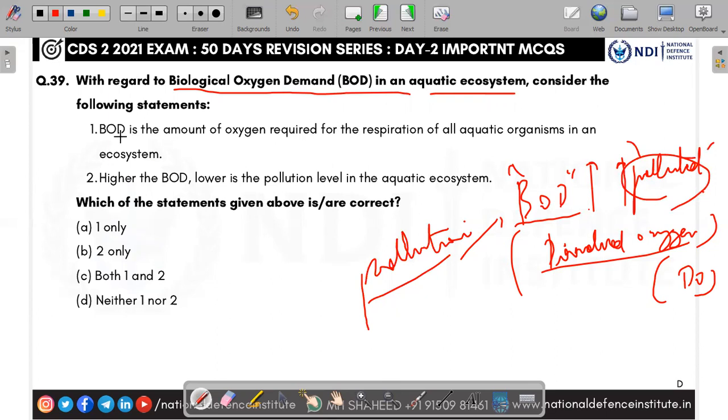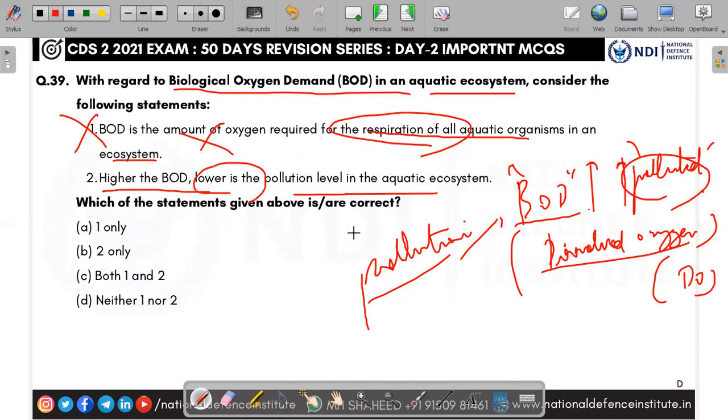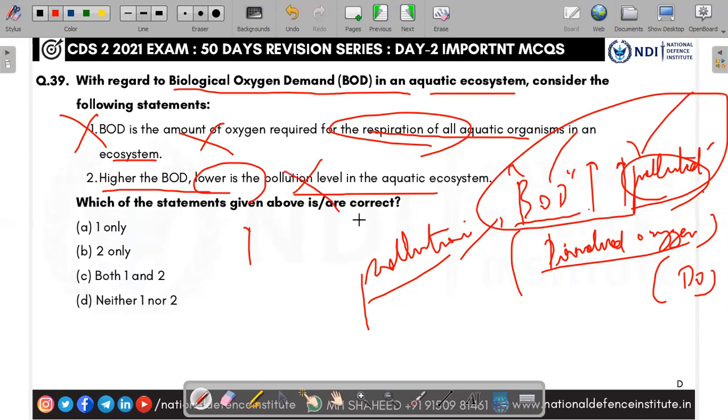Now we come here. BOD is the amount of oxygen required for the respiration of all aquatic animals? No, it has nothing to do with respiration. It is for decomposition of organic matter in the water. So the first statement is wrong. Higher the BOD, lower is the pollution level? No, higher the BOD, higher is the pollution, not lower. The second statement is also wrong. So the correct answer is D, neither.